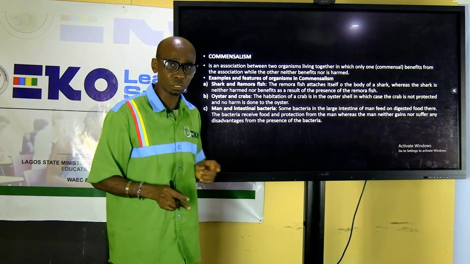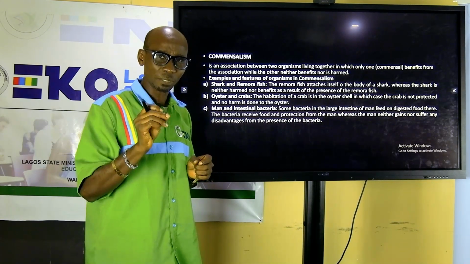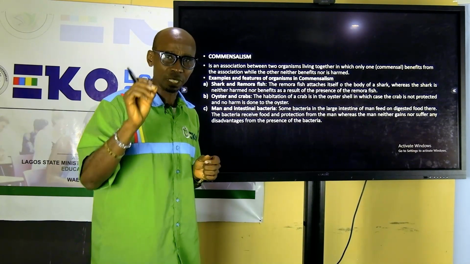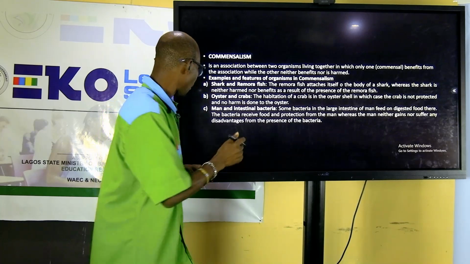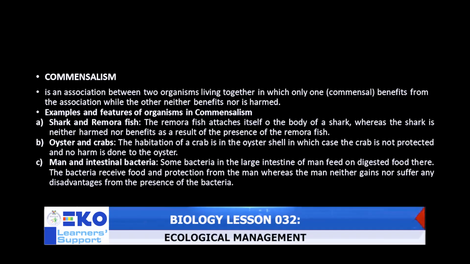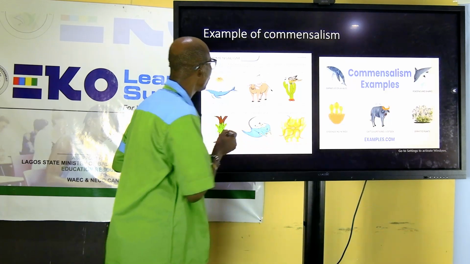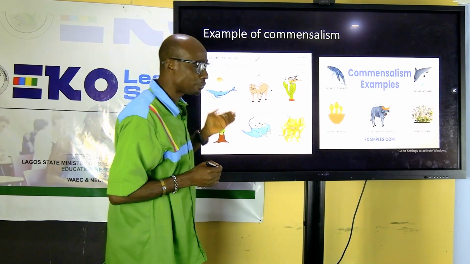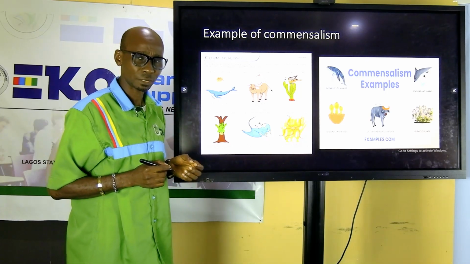In the second association, only one organism is benefiting. The other one is not benefiting and is not losing. Example we have is man and intestinal bacteria. The bacteria only benefits, man benefits from the bacteria because it helps us to digest the cellulose.